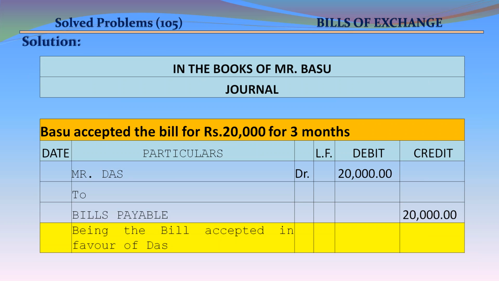Journal entries in the books of Mr. Basu. Basu accepted the bill for the amount for 3 months. Das debit 20,000 to bills payable 20,000, being the bill accepted in favor of Das.